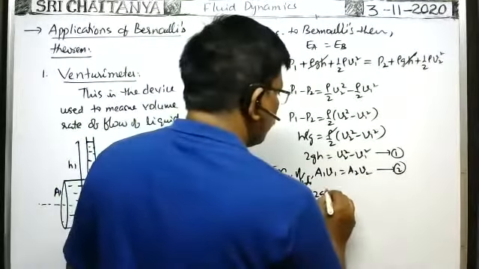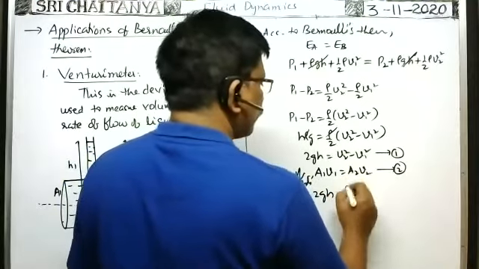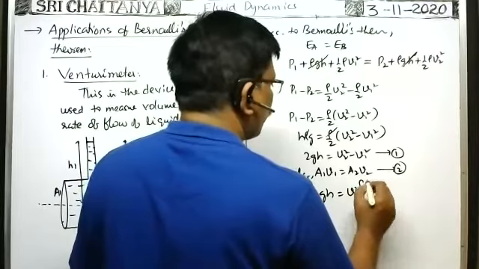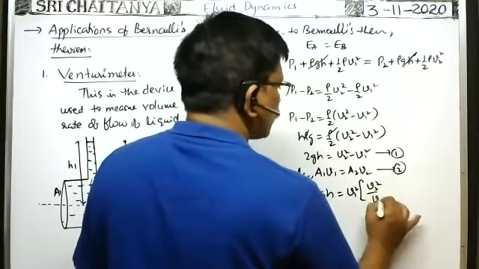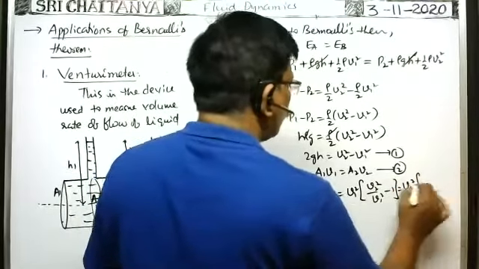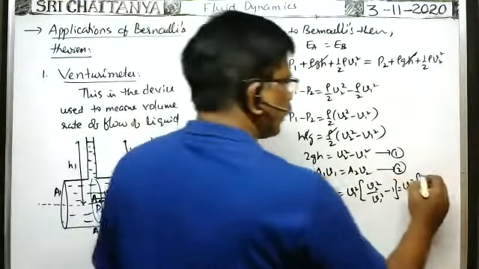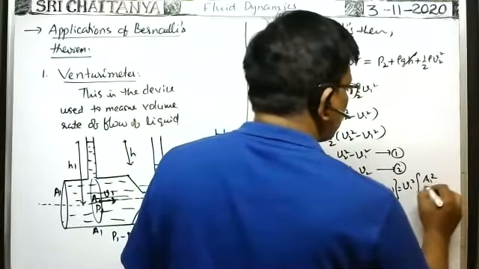Then from 1, 2ZH is equal to, taking V1 square common, V1 square into (V2 square by V1 square minus 1). That is equal to V1 square into (A1 by A2 whole square minus 1), since V2 by V1 is A1 by A2.